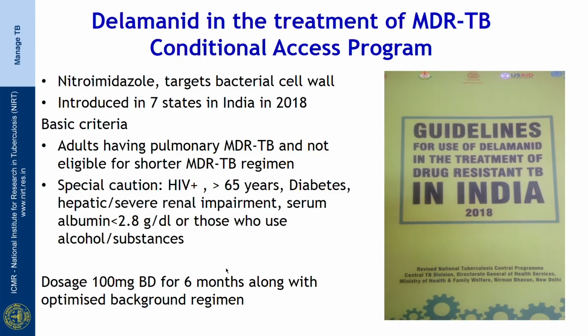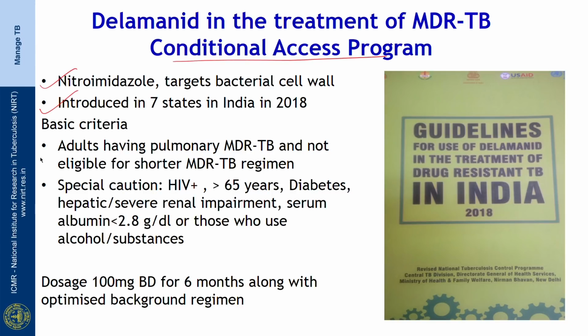So, we talked about Bedaquiline. Delamanid is another new drug that has been approved for anti-TB use and granted the conditional access program under RNTCP. It is a nitroimidazole which targets the bacterial cell wall. Its mechanism of action is bactericidal. It blocks the synthesis of mycolic acid and it also poisons the bacteria with nitric oxide, which the drug releases when it is metabolized. Delamanid was introduced in 7 states in India in 2018.